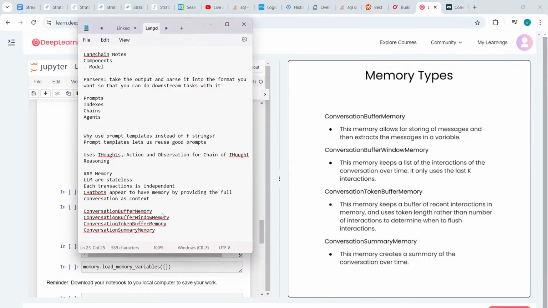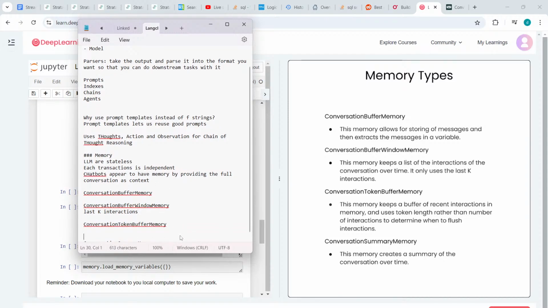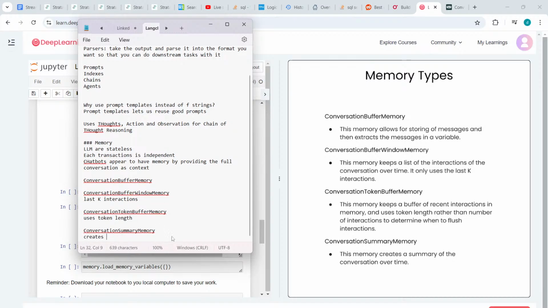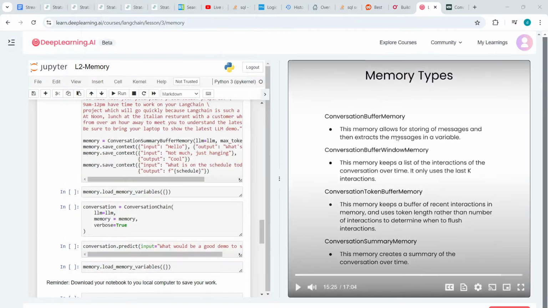So conversation buffer memory basically means, buffer window means the last k interactions, token length, creates a summary of the conversation. Okay, looks good. Limits.